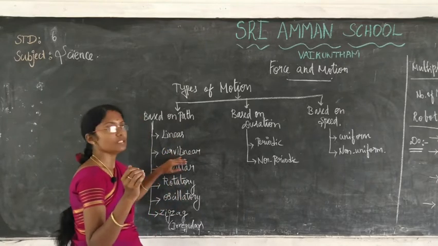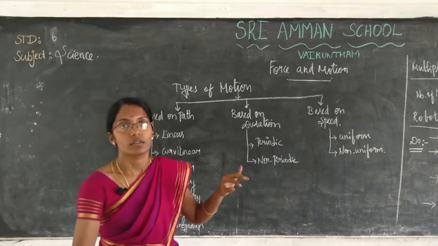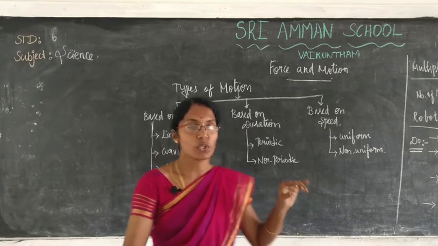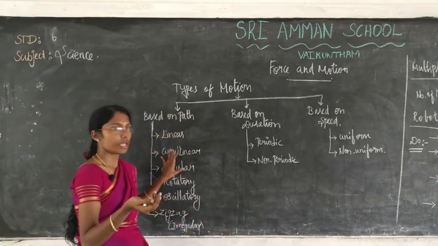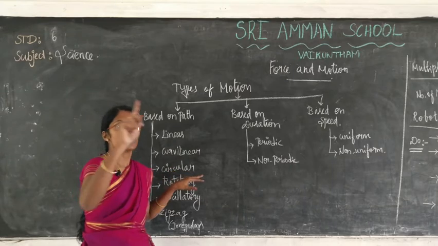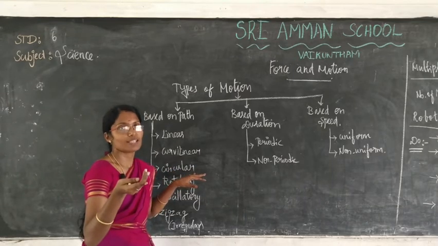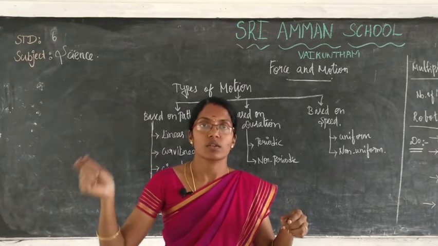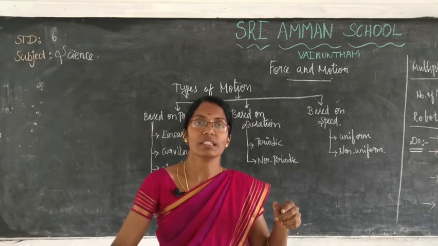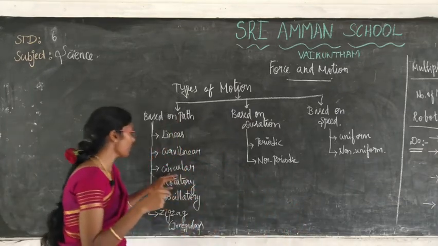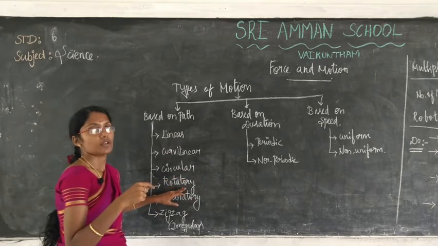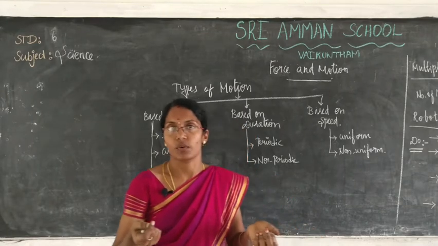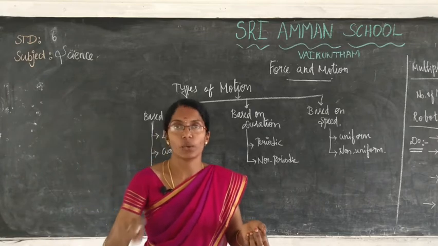Next one, curvilinear. For example, throwing a ball. The object is moving in front of you along a curved path. That is an example of curvilinear. Next one, circular. An object is moving in a circular path. For example, a clock, or tying a stone with a rope and whirling it like this. The stone will move in a circular path. That is an example of circular. Next one, rotatory. What is rotatory? For example, a clock also moves in a rotatory motion.